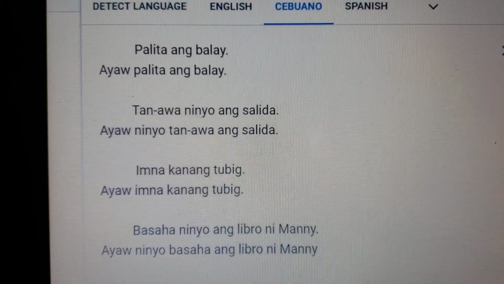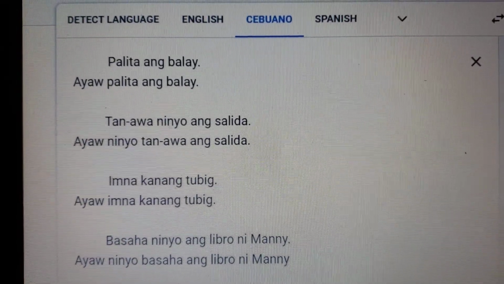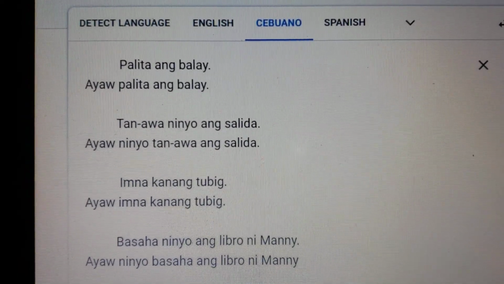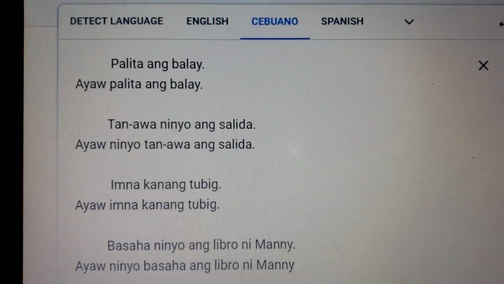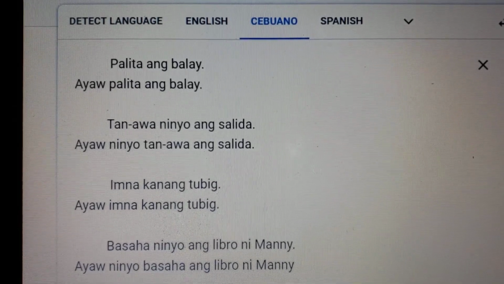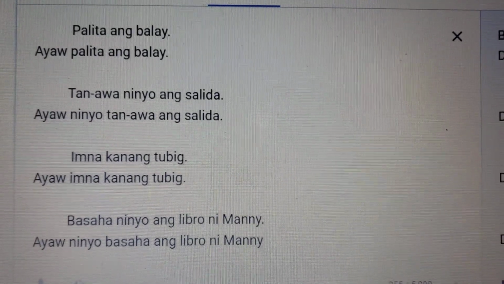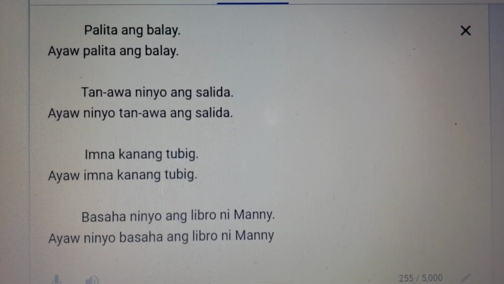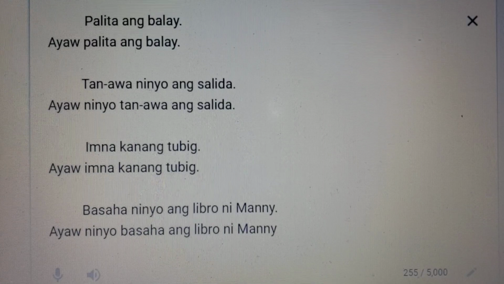For the negative direct passive voice command, if we're talking to the second person plural, the post-possessive personal pronoun ninyo is inserted just before the conjugated verb. The conjugated verb is tanawa, so ninyo will be just before it, after ayaw. So the translation of don't watch the movie, all of you, is ayaw ninyo tanawa ang salida.